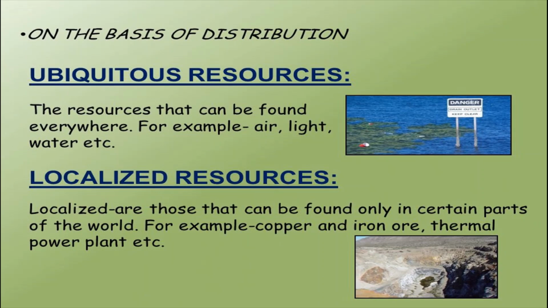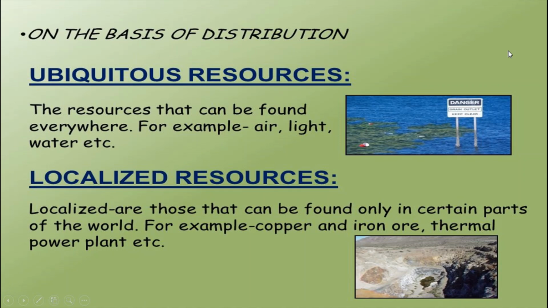On the basis of resource distribution, resources can be classified into ubiquitous resources and localized resources. What is meant by ubiquitous resources? The resources that can be found everywhere, for example air, light, water, etc. Air, wherever we go, we will breathe, right? Sunlight, everywhere we will get it. Water also. So these are resources that can be found everywhere. That is ubiquitous resources.